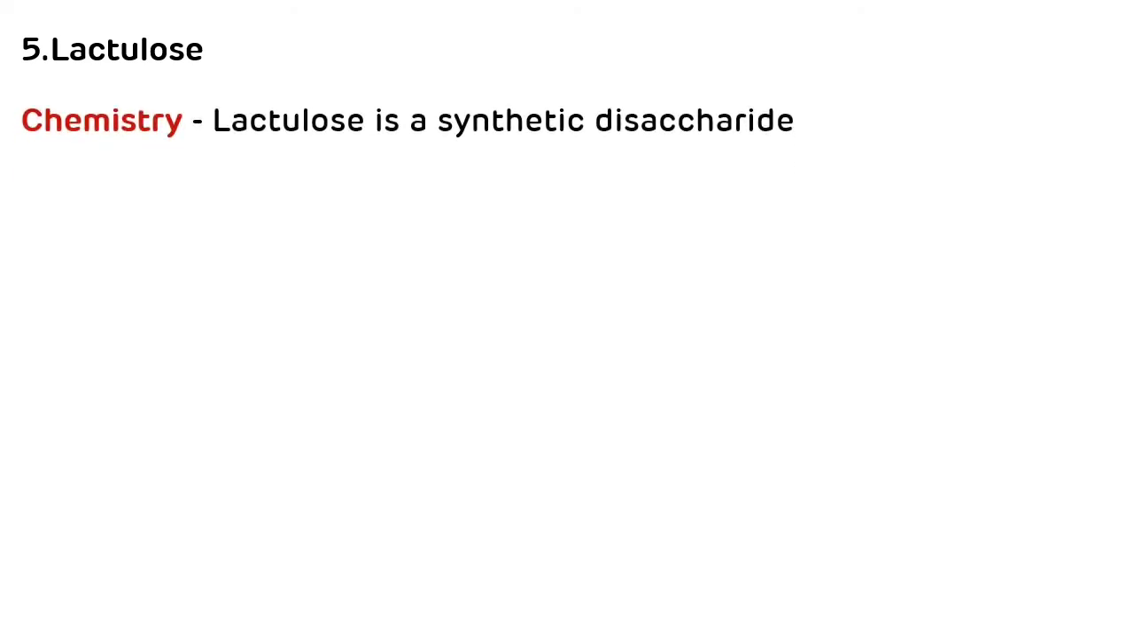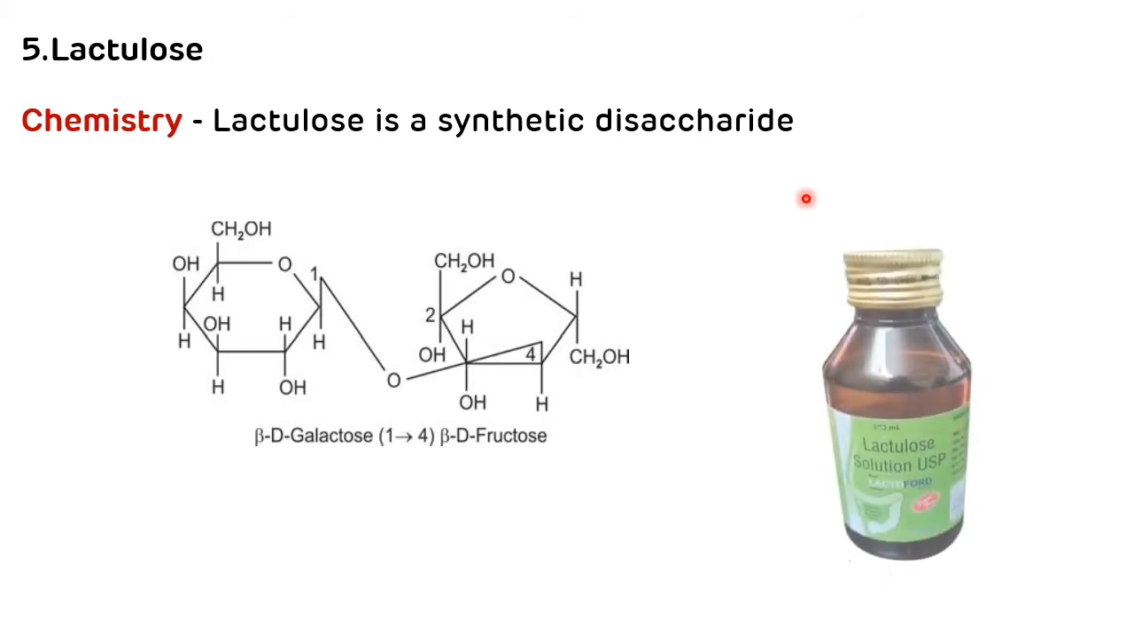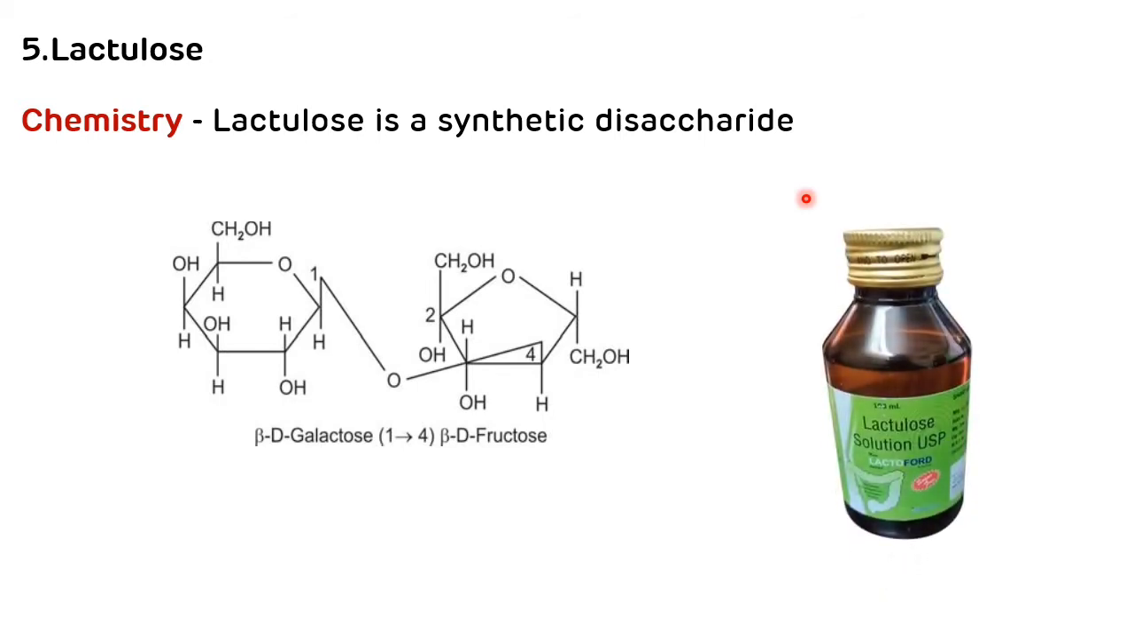Fifth reducing disaccharide is lactulose, which is a synthetic disaccharide, and it is formed by combination of galactose and fructose, which are joined together by beta 1,4 glycosidic linkage. Remember, it is a synthetic disaccharide, and it is used as lactulose solution in case of constipation because it acts as a laxative.